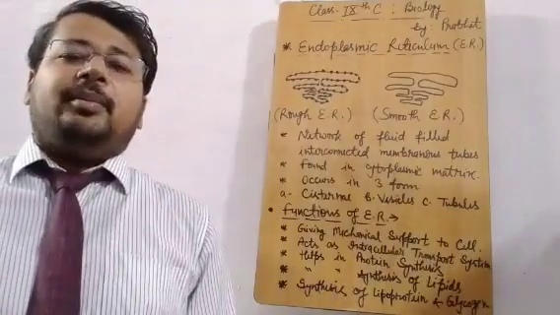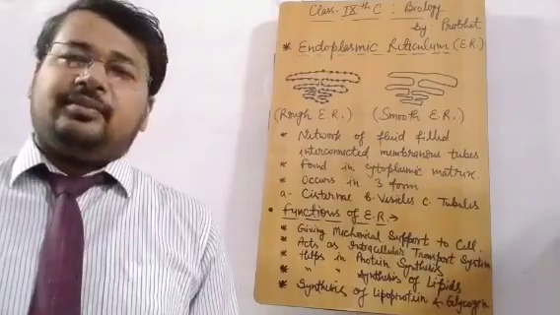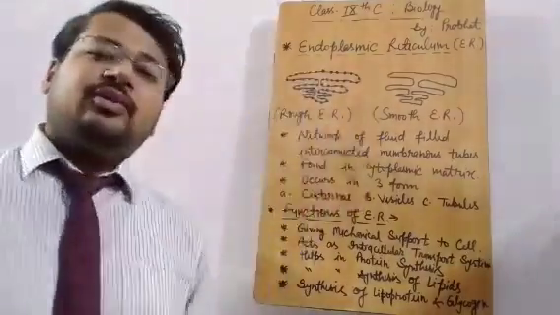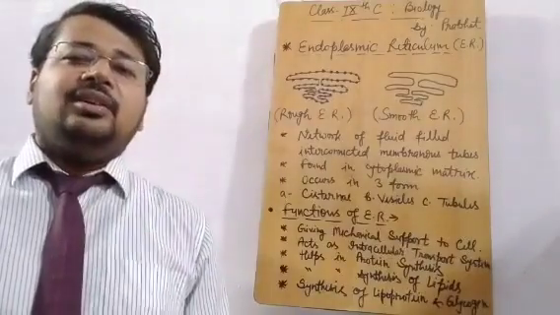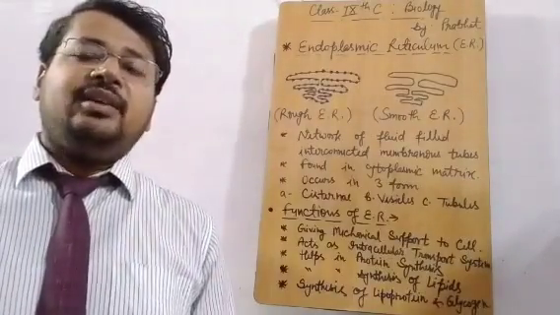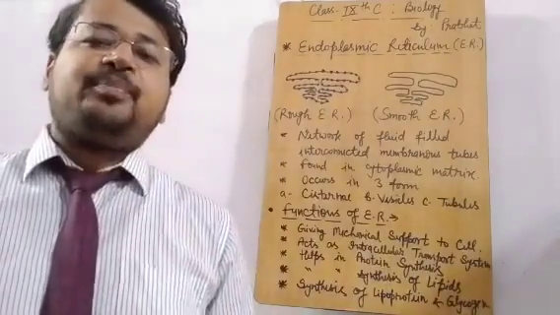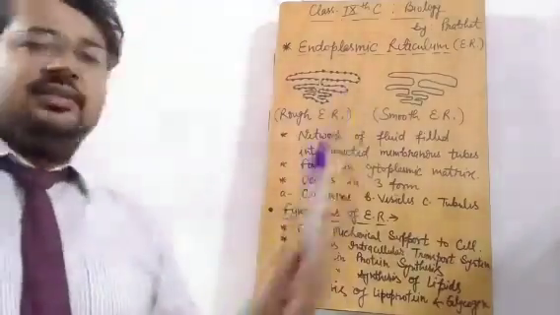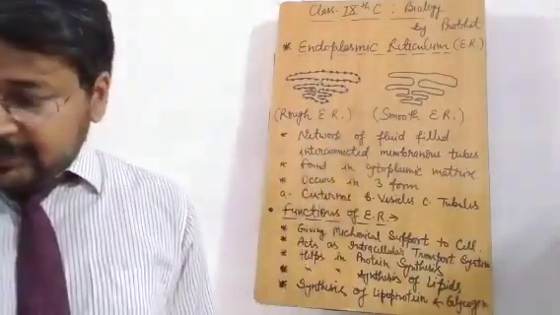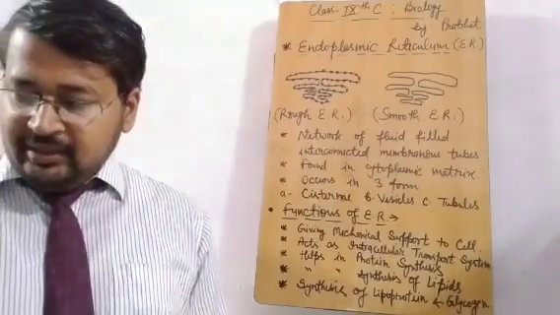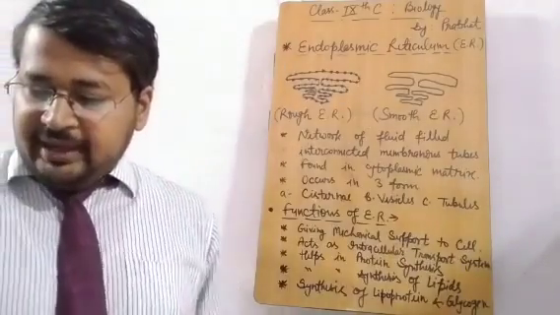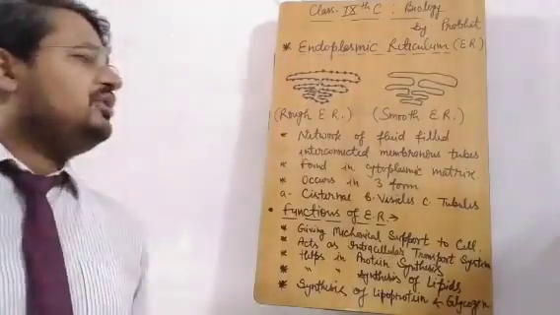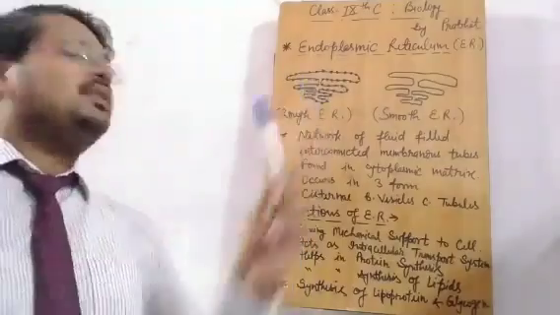And if the material is not required inside the cell, it is transported out through the endoplasmic reticulum that is connected to the plasma membrane. So it makes the plasma membrane permeable. All the materials are transported across the cell wall with the help of this endoplasmic reticulum. As you know, it transports RNA nucleoproteins from the nucleus to the cytoplasm where protein synthesis occurs. Protein synthesis takes place where ribosome is present.